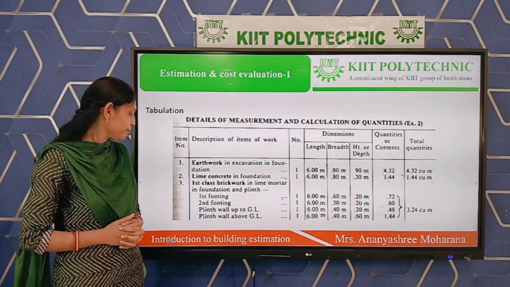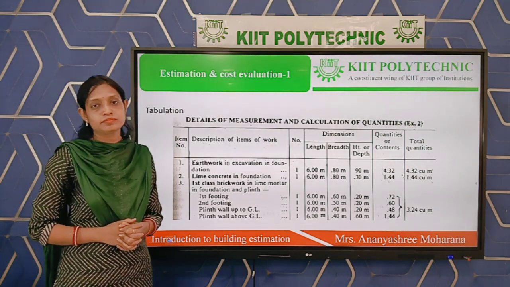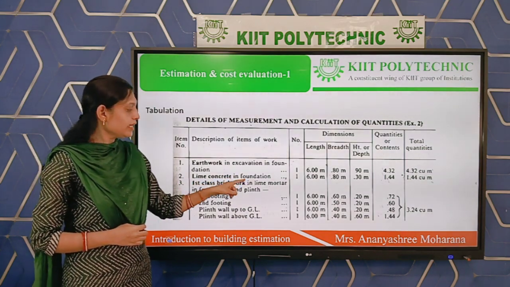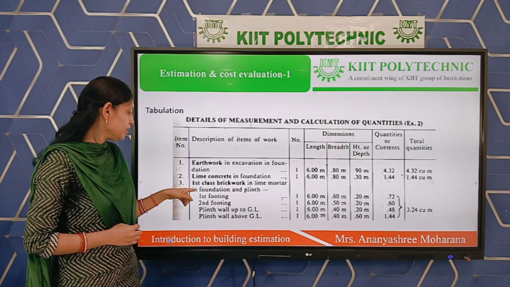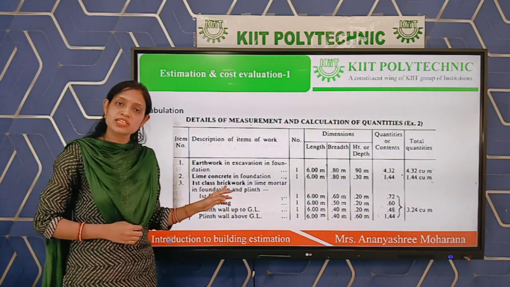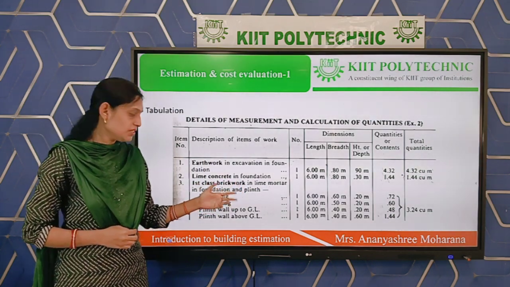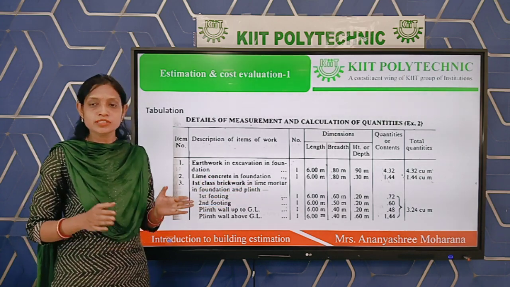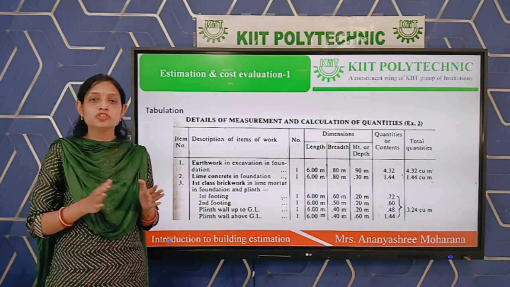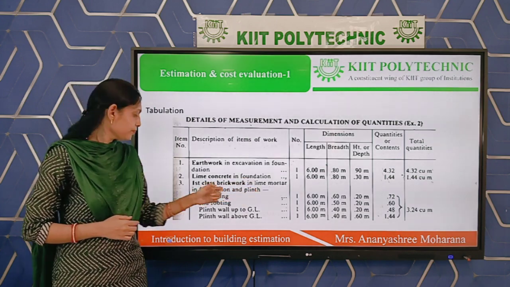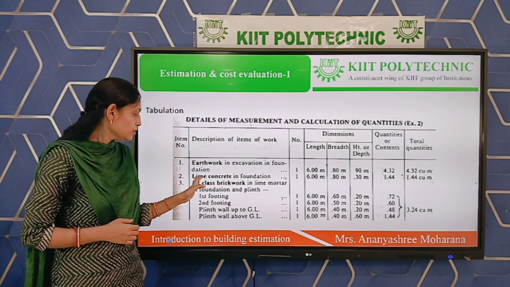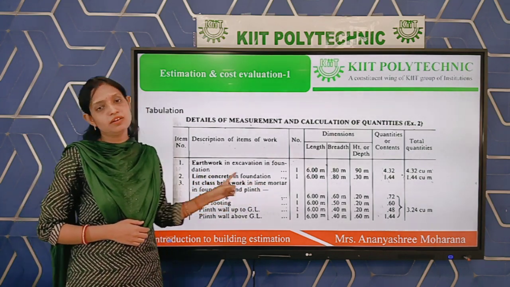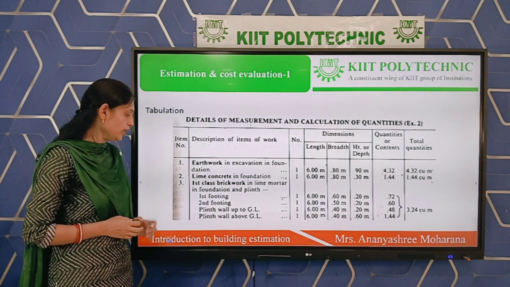Next is first class brickwork. You can see first class brickwork in lime mortar, that means in foundation and plinth. That means we are using first class brick in the foundation in lime mortar. In the case of brick joints, we are using lime mortar here in foundation and plinth. Just one specification is given, that is lime mortar and first class brickwork. Okay, next is